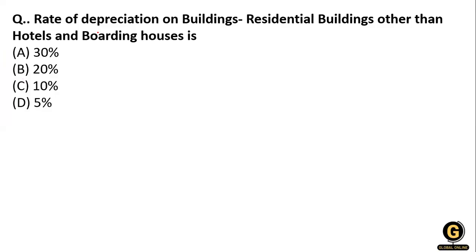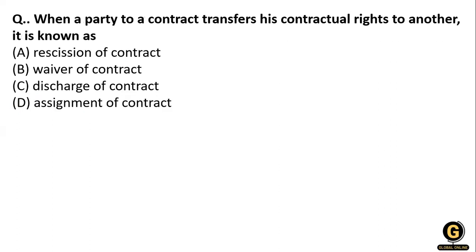Now the next question: the rate of depreciation on buildings, residential buildings and hotels and boarding houses. So what is the rate of depreciation? For the building, you know that it is 5%. There is no need for extra explanation.